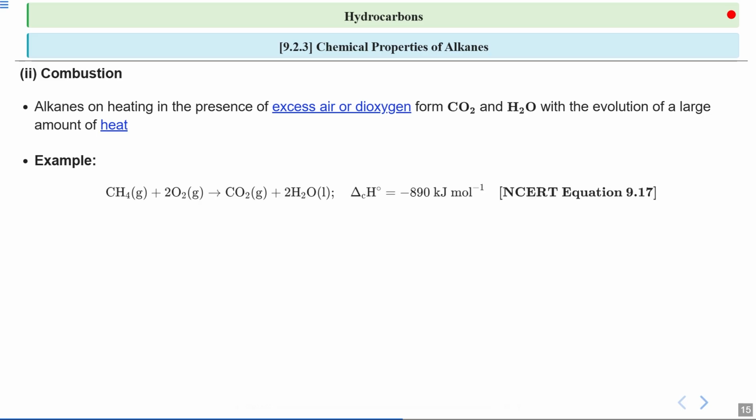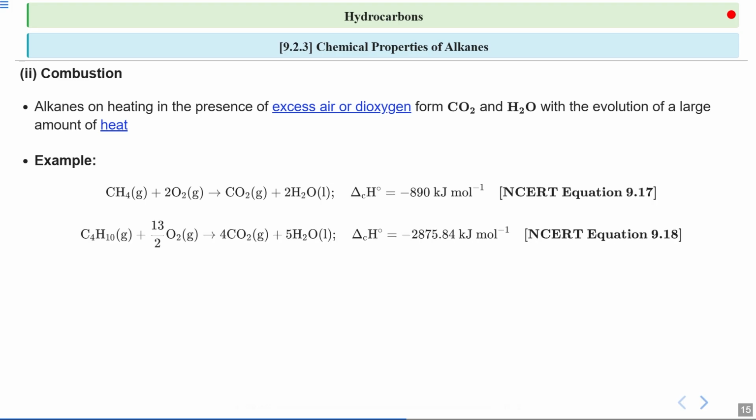Here is the chemical equation for the combustion of methane. Methane is reacting with oxygen to produce carbon dioxide and water, releasing 890 kilojoules of energy per mole. This is a typical exothermic reaction, meaning it releases energy. How much energy does it release? It releases minus 890 kilojoules per mole of energy.